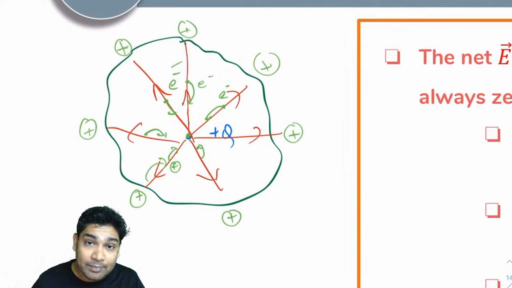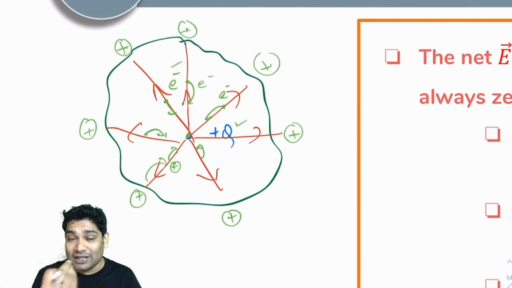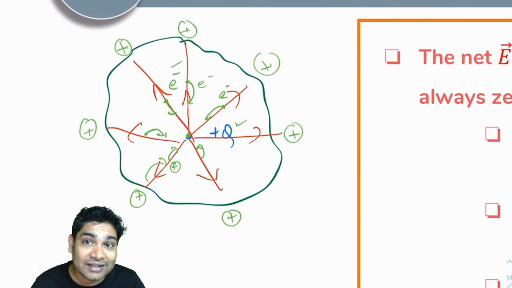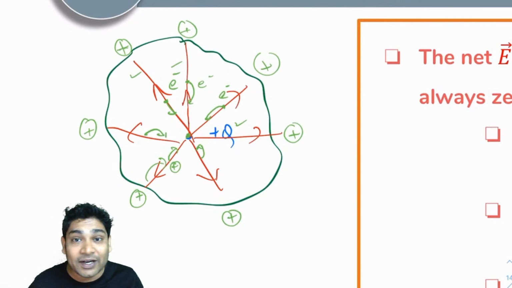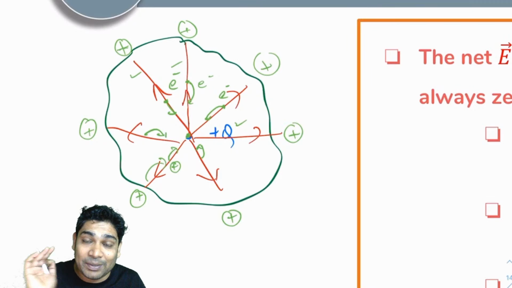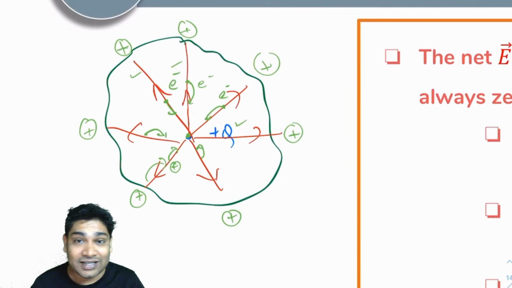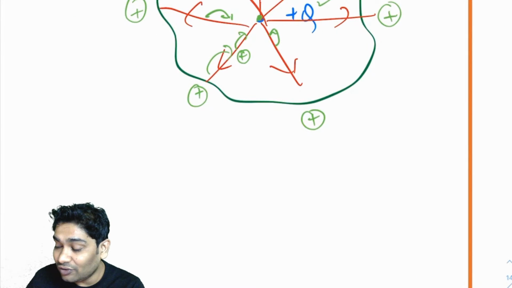Now, when plus Q was there and a lot of electrons got stuck to it and surrounded it, the net charge is reducing. But as long as there is a net charge, there will be an electric field. As the net charge reduces, the electric field also reduces. But as long as there is any electric field, the free electrons will keep on jumping. Ultimately, how much? Till the charge of all the jumped electrons is equal to minus Q.